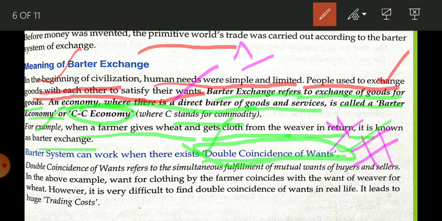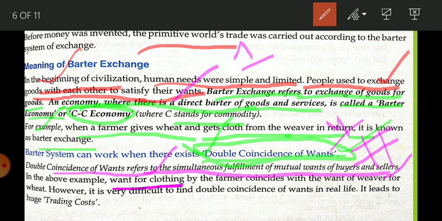Now the next question asked is, what do you mean by double coincidence of want? So this is the next very important question. Its answer is, it refers to simultaneous fulfillment of mutual wants of buyer and seller. So when you read this 2 to 3 times, you are able to learn it. So first of all, learn it. What is its meaning? Simultaneous fulfillment of mutual wants of buyer and seller. Now its explanation.